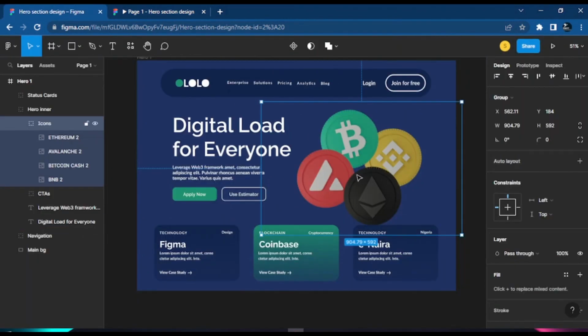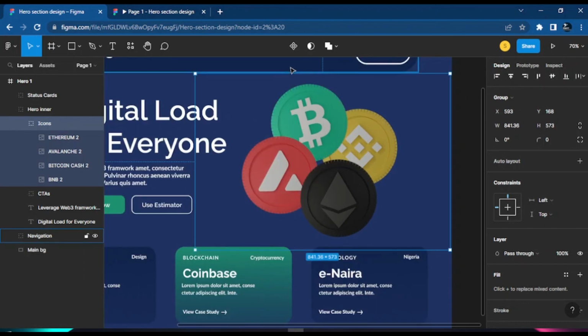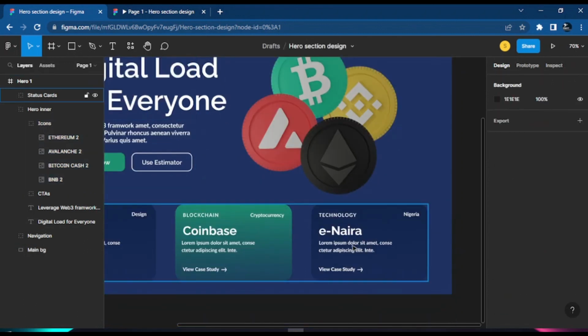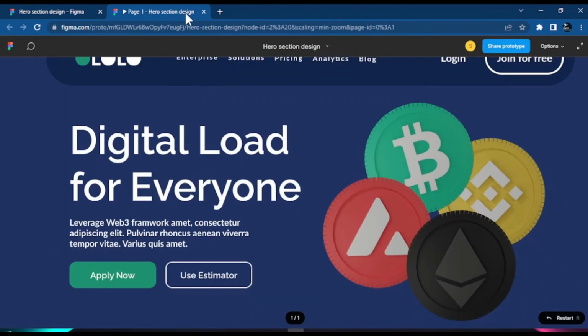Let me go back here into Figma. Hold Shift on your keyboard. And we just reduce the size to about, I think 700. So I want to give a bit of space here from the top to the bottom. I want to make that space there. Now make the space also there from this top here to this text here. Make space there on that side. So we can try the preview again.